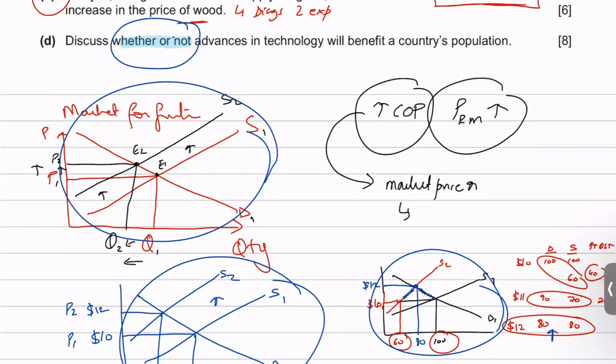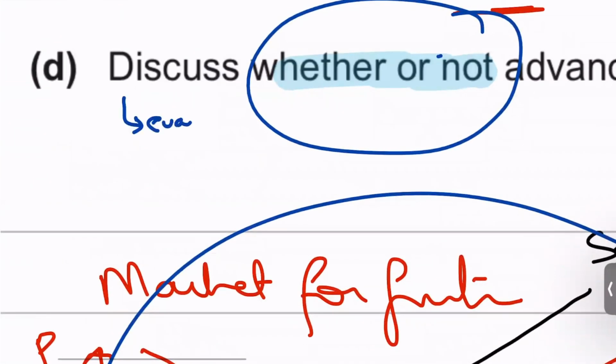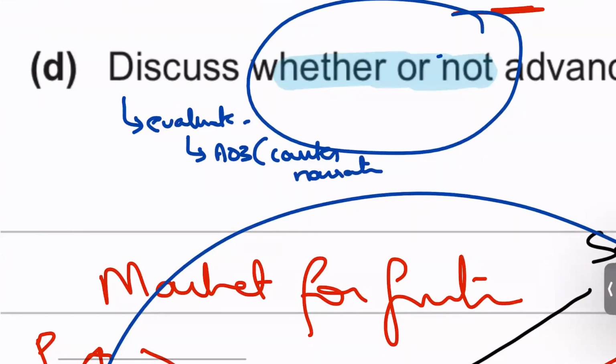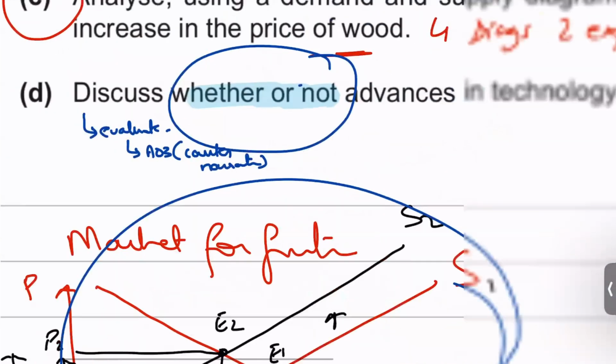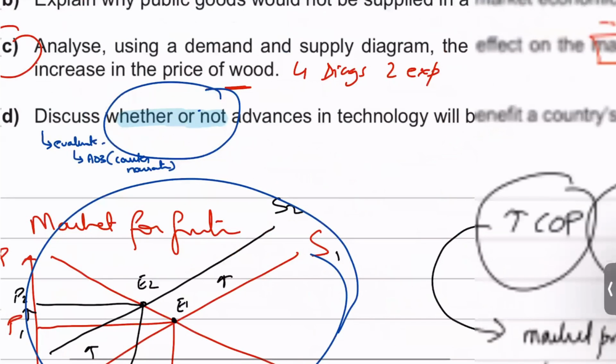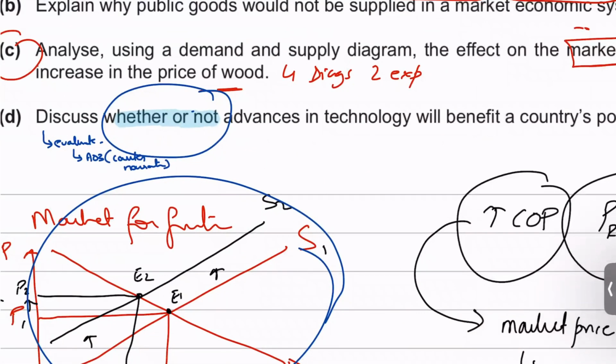So remember that for discuss questions, you need to evaluate. Now, evaluation, which is assessment objective 3, means counter narrative. Counter narrative means that you're saying, okay, fine, technology does benefit a country's population, but it also does not benefit a country's population in so and so circumstances. So you don't make a final argument saying that, yes, technology is beneficial, but you're saying that it might not be beneficial as well because of so and so reasons. So you're counter arguing. When you're mentioning two sides to an argument, that's what an evaluation is, right?